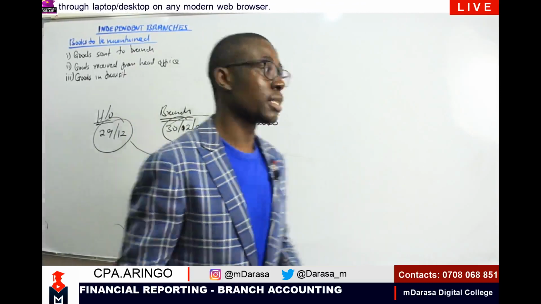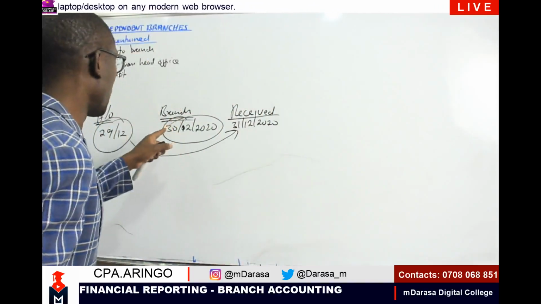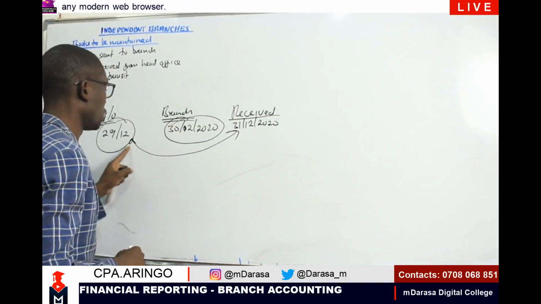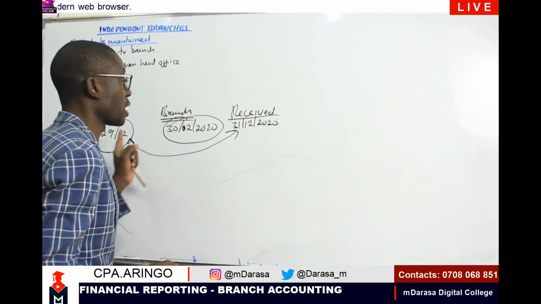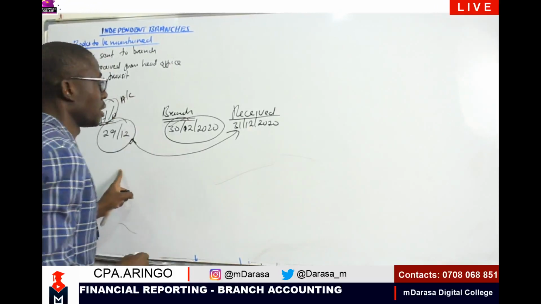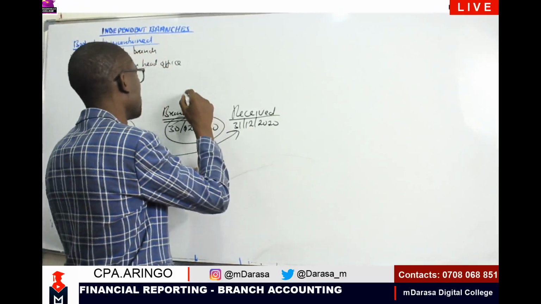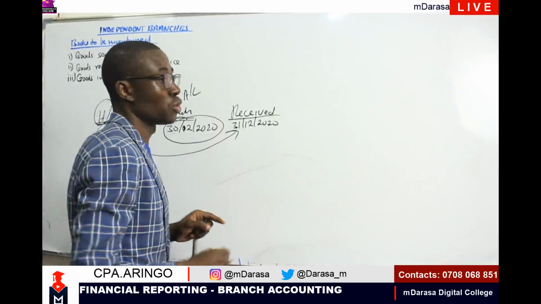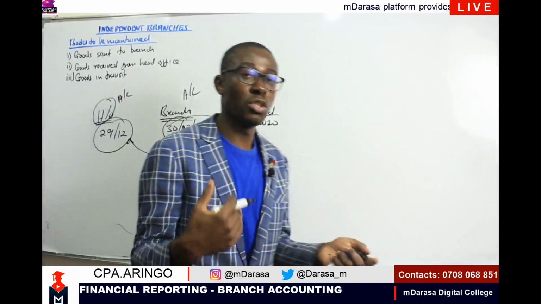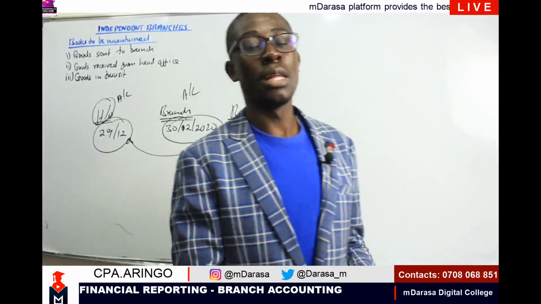So at this point, it has been removed from the head office accounts, but at the same time, it has not yet been received in the branch inventory accounts. So ideally, it is not on either of the inventory accounts of the head office or the branch.